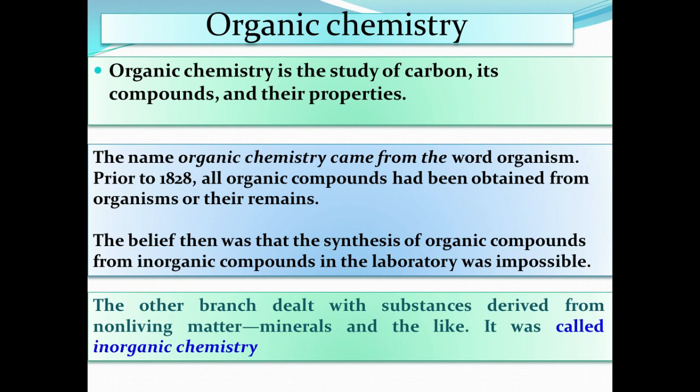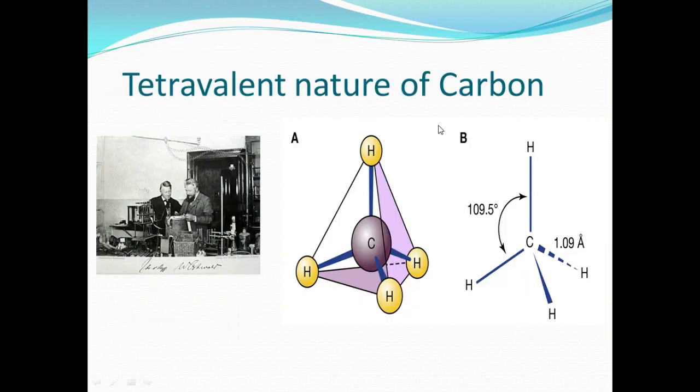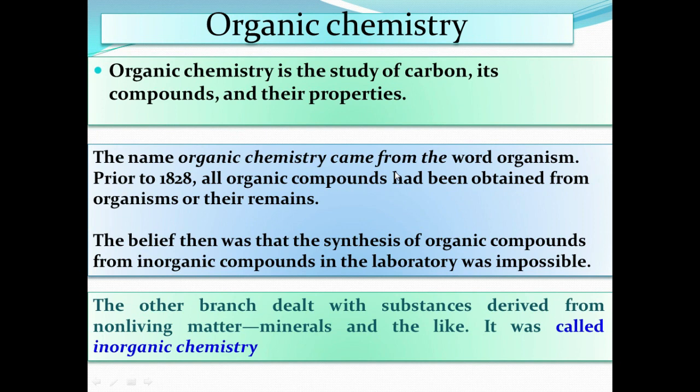I'm going to talk about what organic chemistry is. So what is stereochemistry? First you distinguish both, right? Organic chemistry is the study of carbon, its compounds and their properties. Already we talked about the nature of carbon. Here we are saying organic chemistry is the study of carbon and its compounds and their properties.